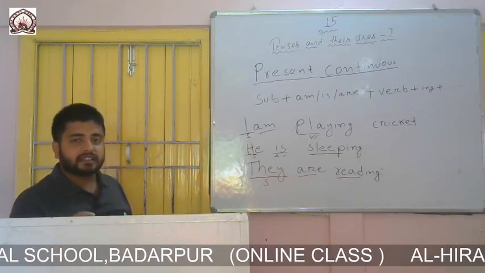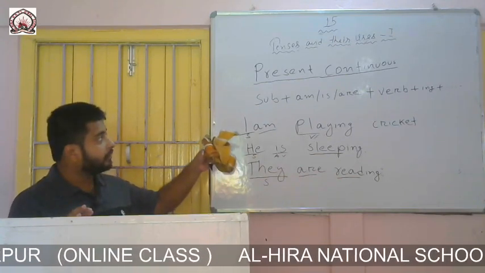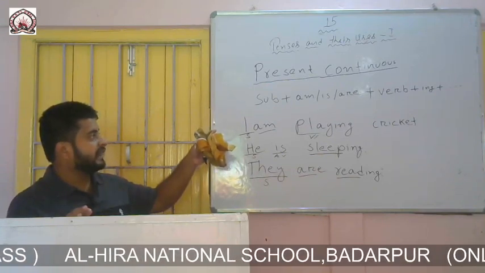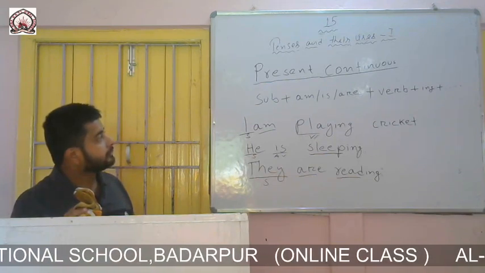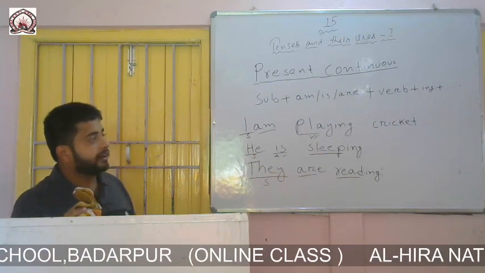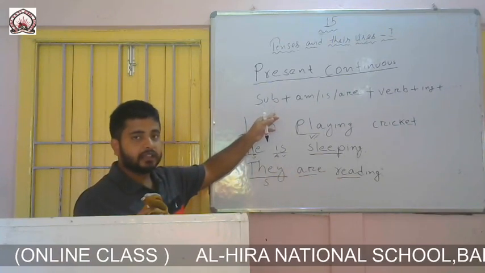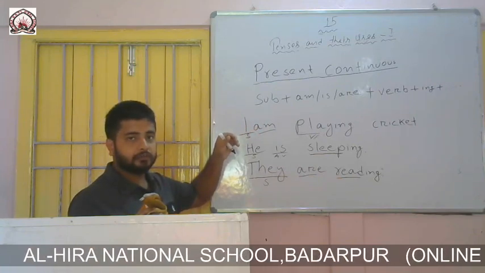Present continuous assertive and present continuous negative are the same. You will see, when I write the formation of present continuous negative, we just add not in between the auxiliary verb and the main verb. Just remember the formation of present continuous assertive. Then when I write the formation of present continuous negative, you will understand.